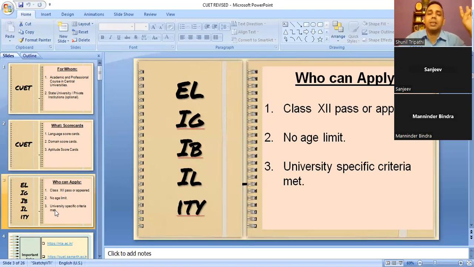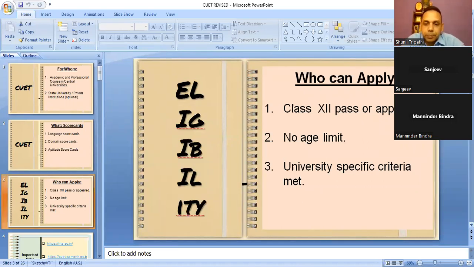So anyone who has passed class 12, you pay the fees, you go and appear. Even some teachers who teach students are getting themselves tested, so that they get a feel of how the paper is and how questions come, so they can guide their students next year onwards. So even you, if you want, can fill the form. There is no age limit.